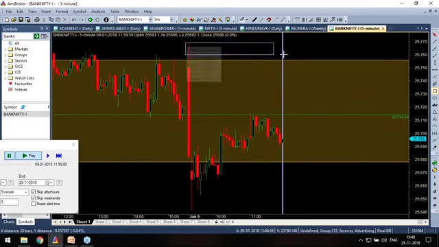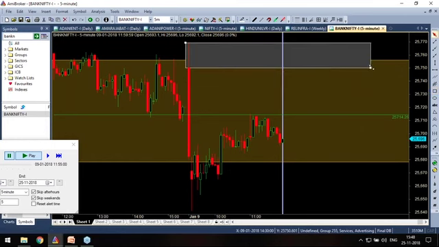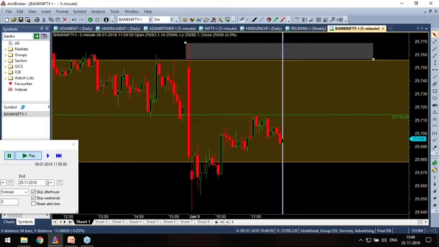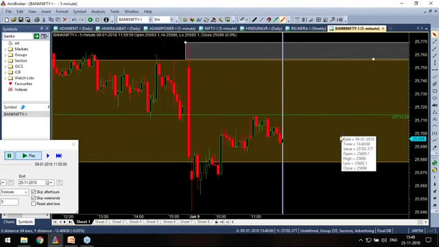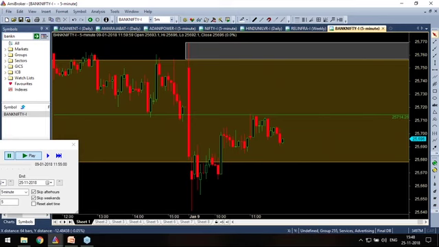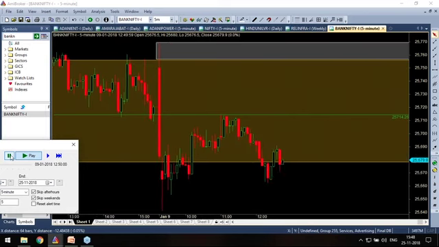Now let me take a small bet here. I'm just taking a very small bet. It is just for stunt. No theory, nothing. I just want to play at this wick level above the zone. I am hoping that this price can come and react from this point. I don't know, but I'm just playing it. If it flops, that's fine.